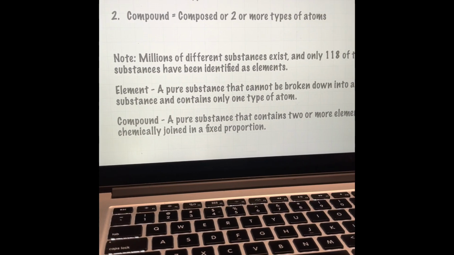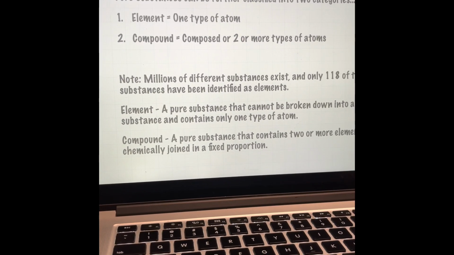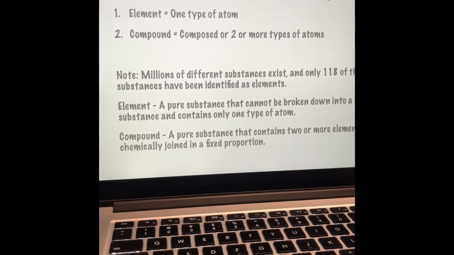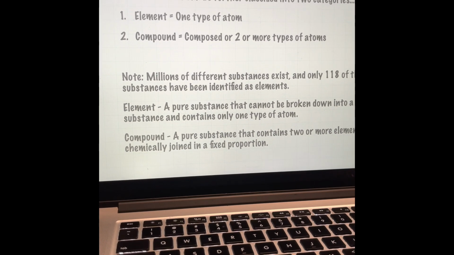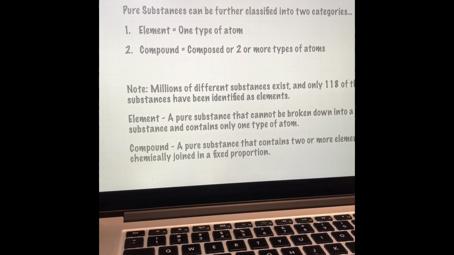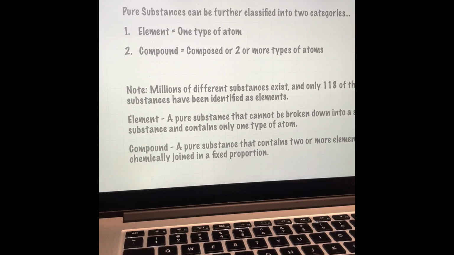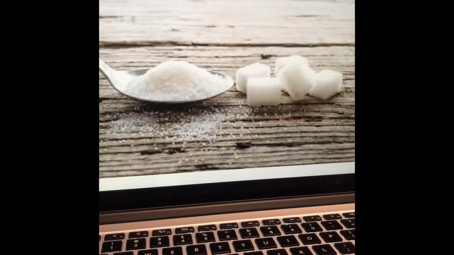If you could cut a gold ring into smaller and smaller pieces, eventually you would end up with one teeny tiny gold atom. Sugar is another example of a pure substance. However, it is composed of three elements: carbon, hydrogen, and oxygen. So how can you tell if it's a pure substance?